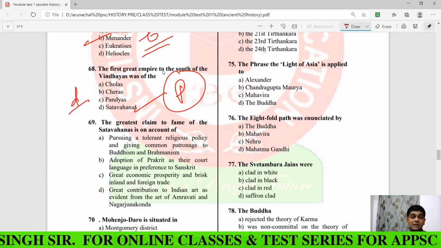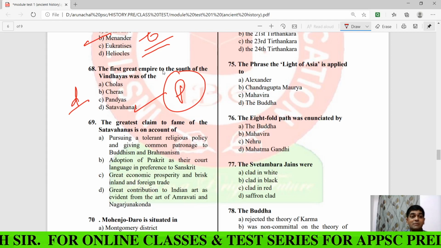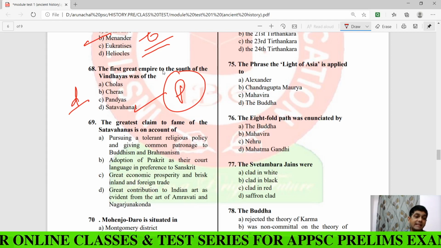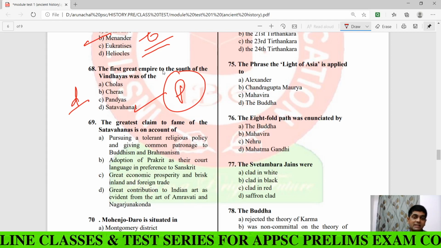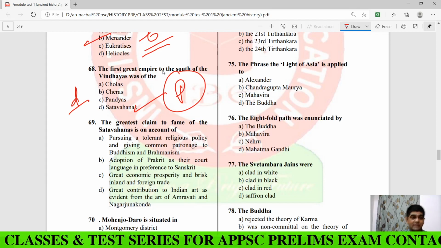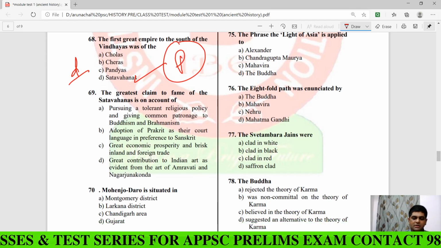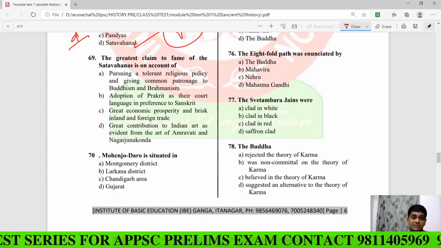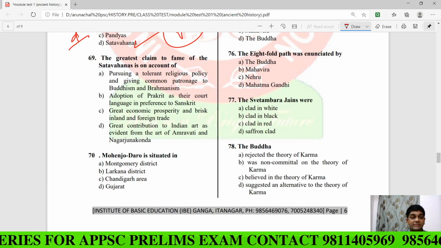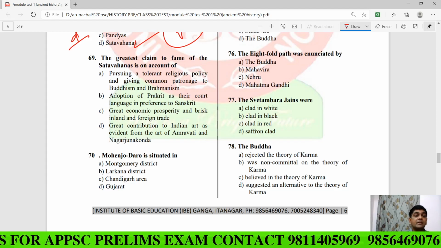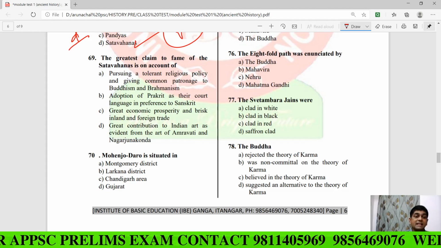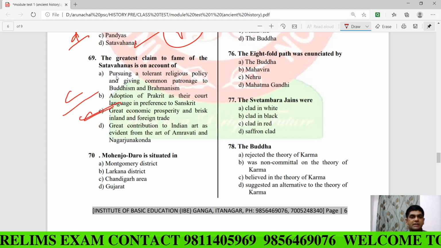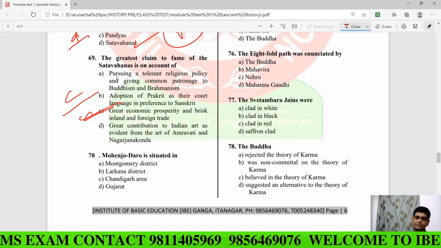So the first great empire to the south of the Vindhyas was built by whom? By the Satavahanas. Clear? They ruled a maximum part of the Deccan India, and many times they also ruled central India as well. The Satavahanas. Now, the question number 69, the greatest claim to fame of the Satavahanas is on account of why they are very famous. The answer is great economic prosperity and brisk inland and foreign trade.